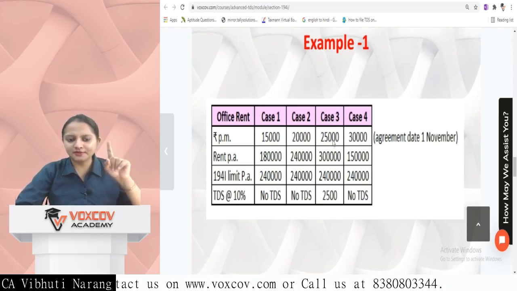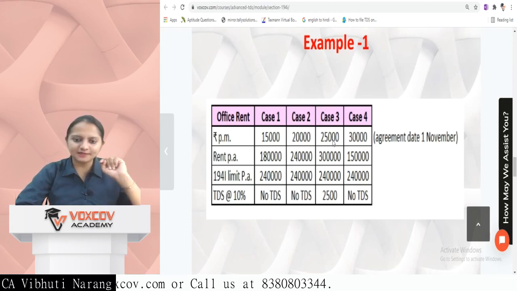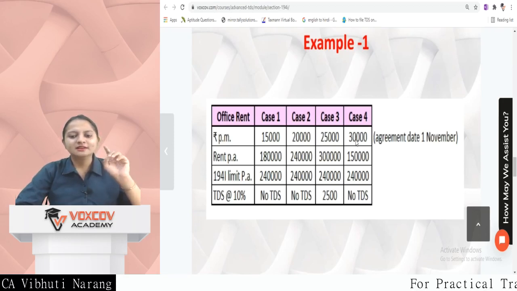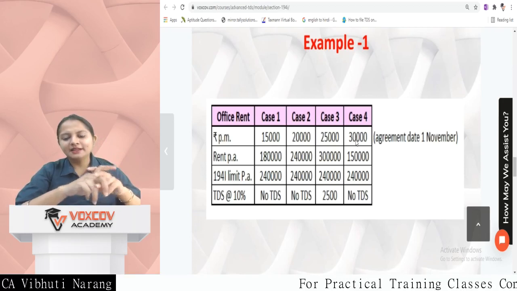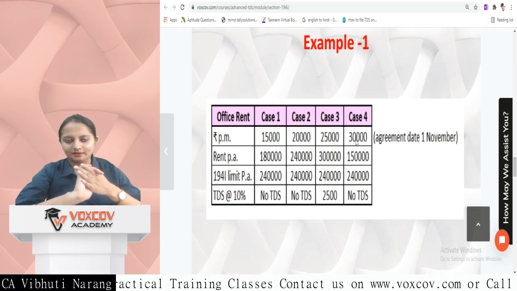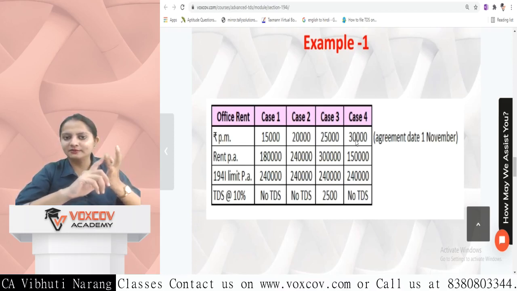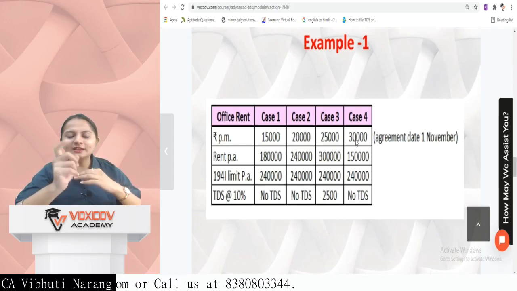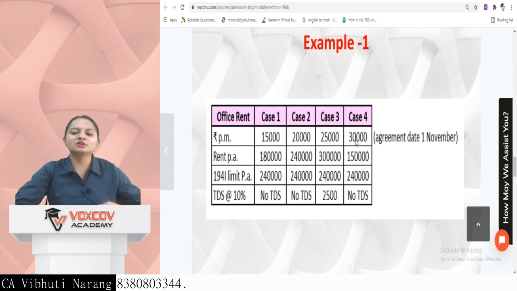Case 3 is 25,000 rent. Per annum will be 3 lakh. The limit is 240. TDS is deducted at 10% of 25,000. This last case is 30,000 rent and the agreement was taken on 1st of November. So ideally 5 months are completed: November, December, January, February and March. So 30,000 into 5 is 150. In that particular year, the threshold limit is not crossed and so no TDS will be deducted.